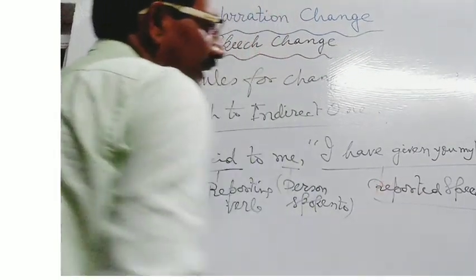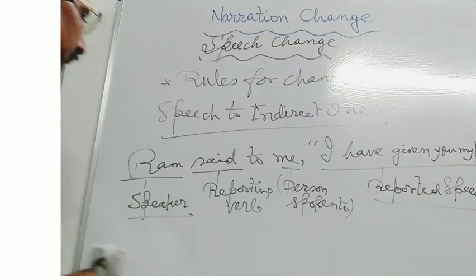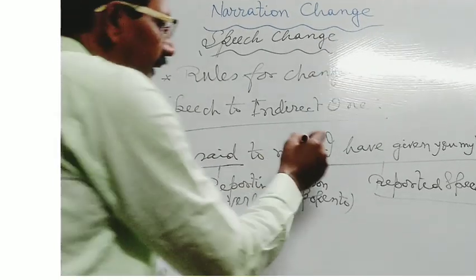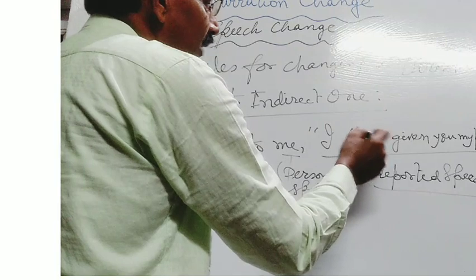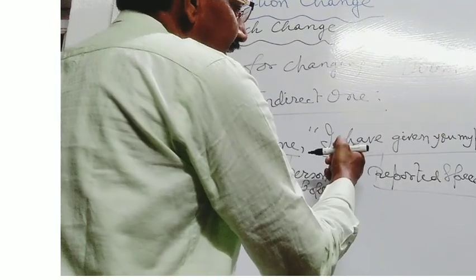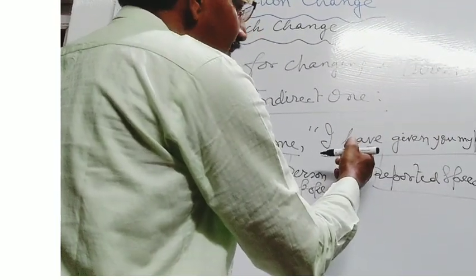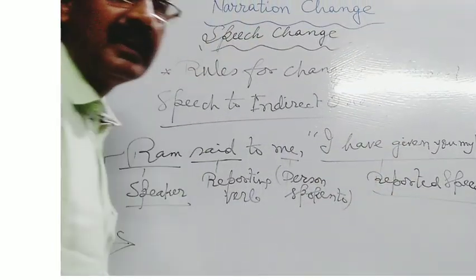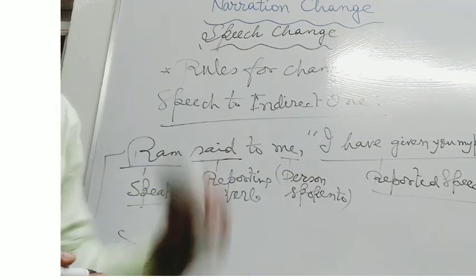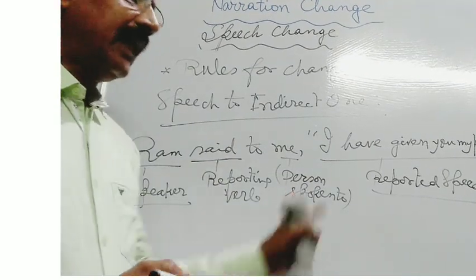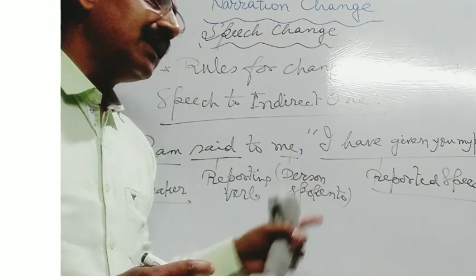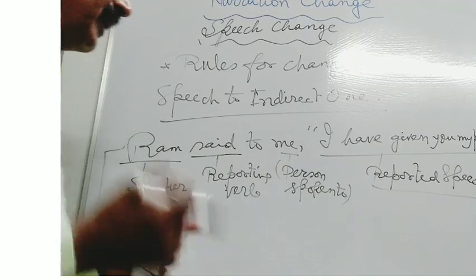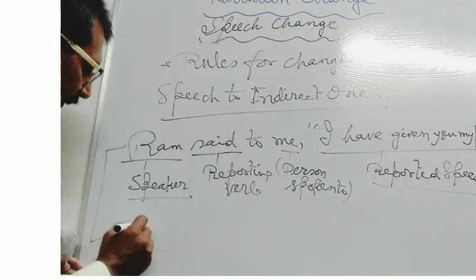The reported speech is the speech of the speaker. Here, the speech of the speaker is quoted within inverted commas. As it is the speech of the speaker in the real words quoted within inverted commas, it is termed direct speech or direct narration. And if you want to convert the speech into indirect narration, then you will have to convert it in this way.